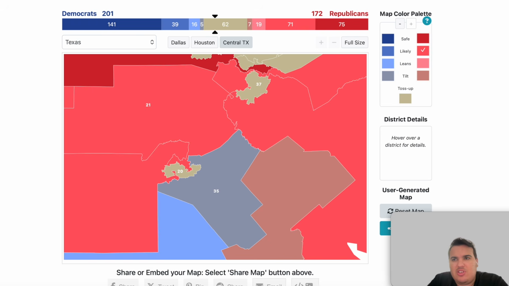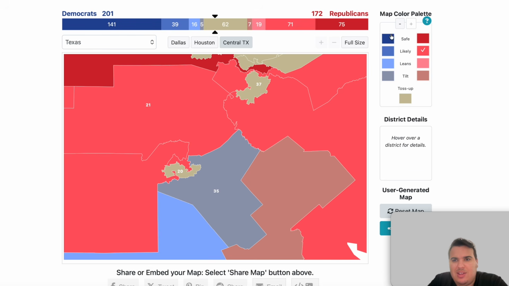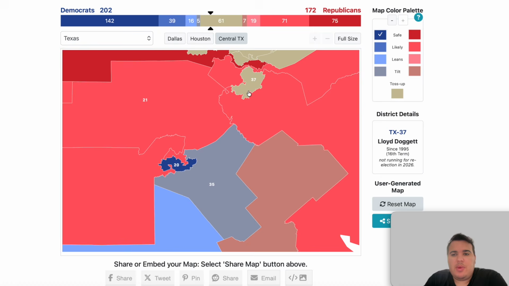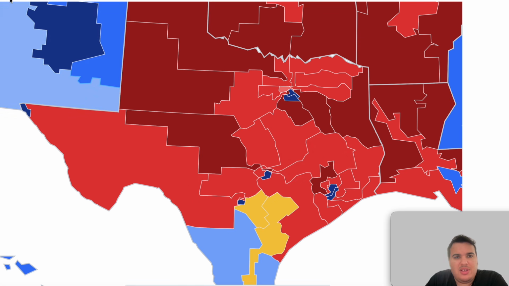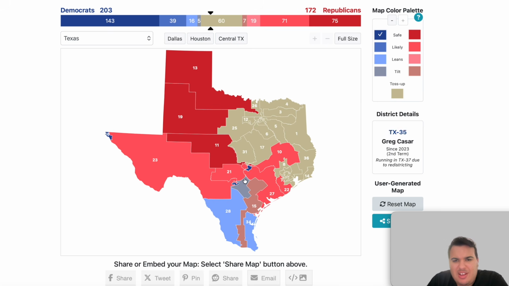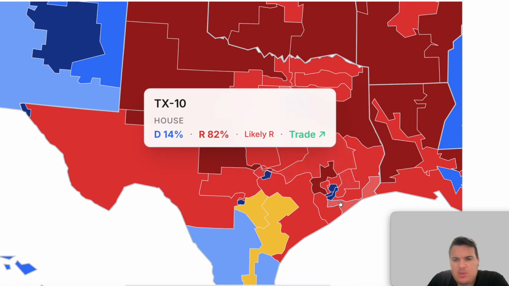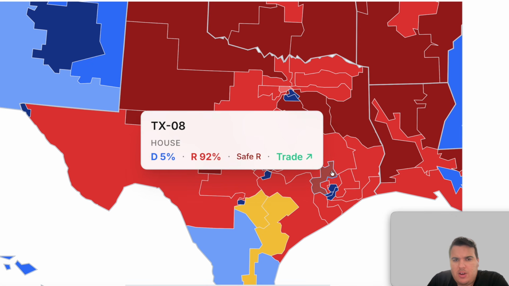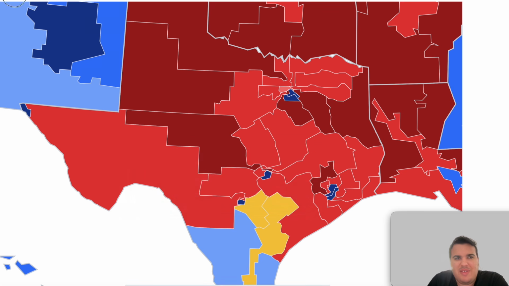The 37th district, I do believe, is listed as safe Democratic. Yes, indeed, it is. Now we can look at the 37th. The 37th district also is listed as solid or safe for the Democrats. That is Central Texas. Now we can go into the Houston area as well with the 8th district. Can go over here and find that the 8th district is solid Republican.